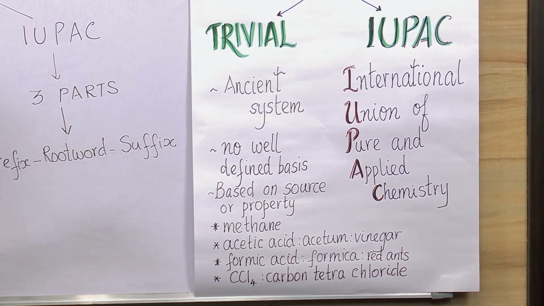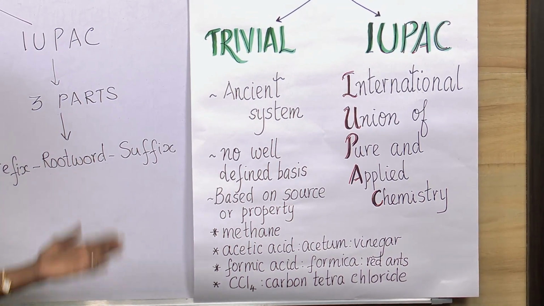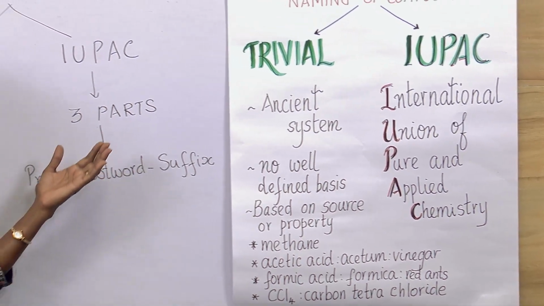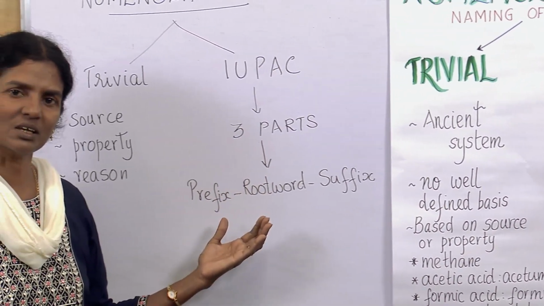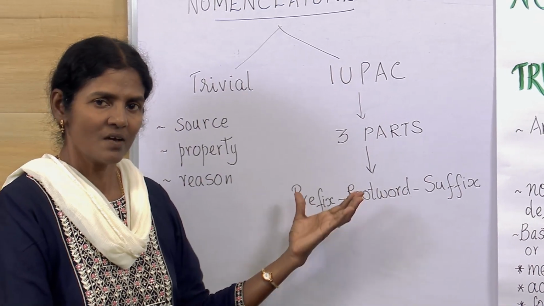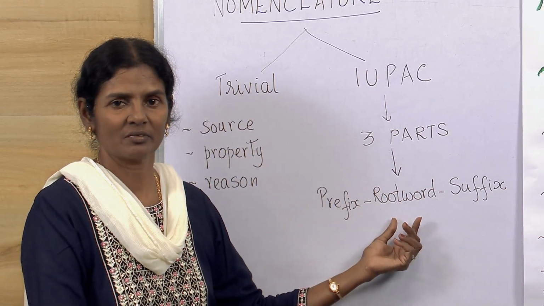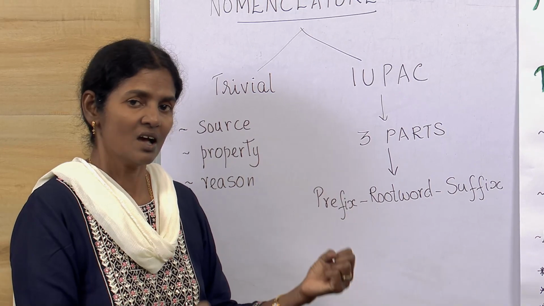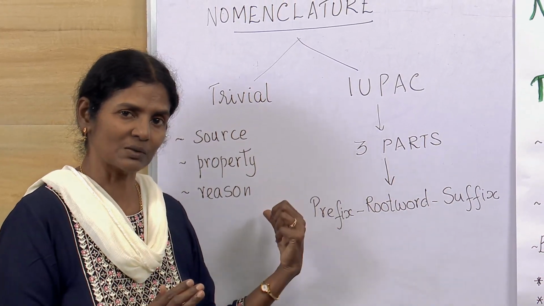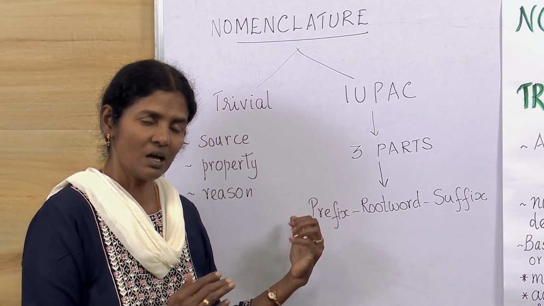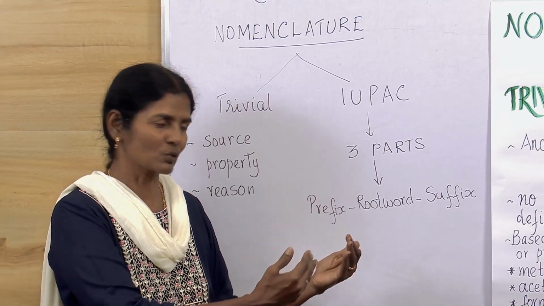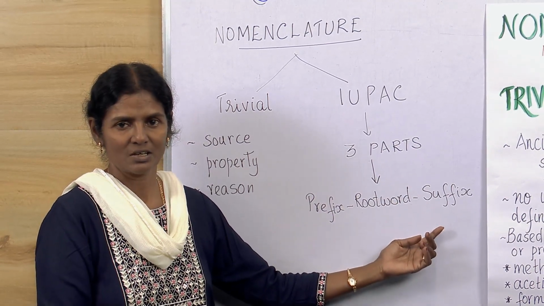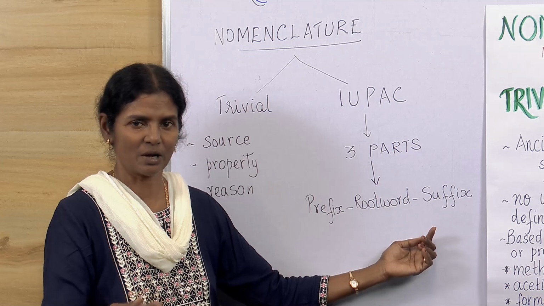When you come to the IUPAC system, it is made of three parts, and IUPAC names always have three parts. There is the root word. We fix up the root word, and before the root word comes the prefix. After the root word, you have the suffix. So we are going to see that one by one.